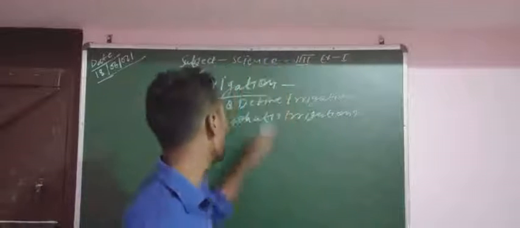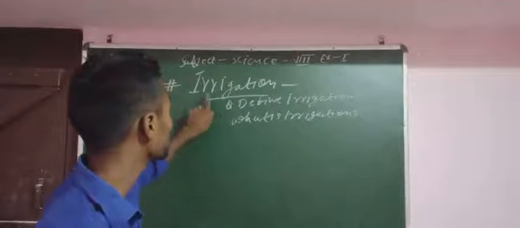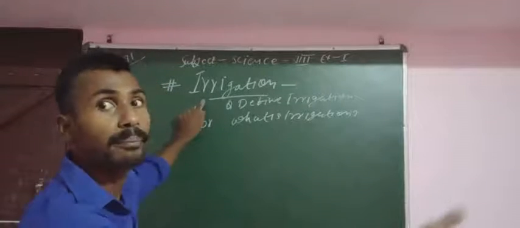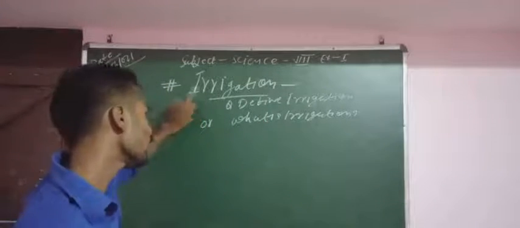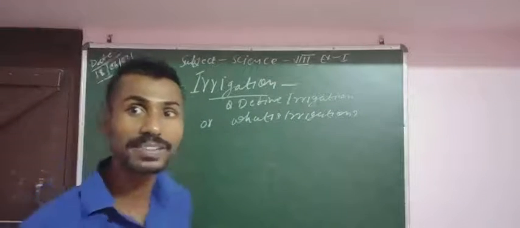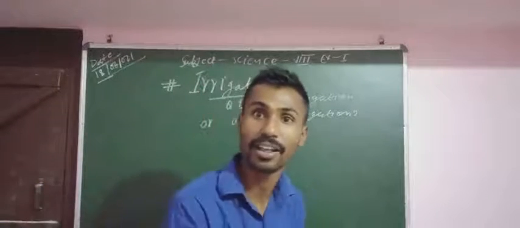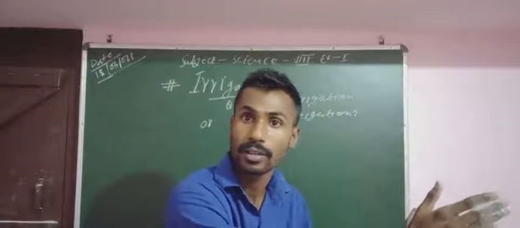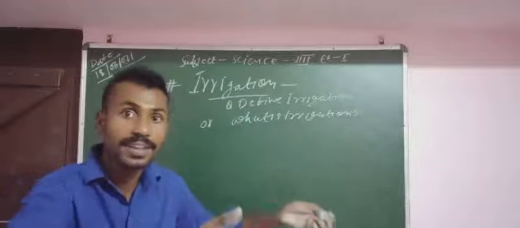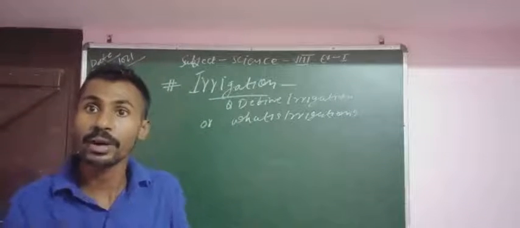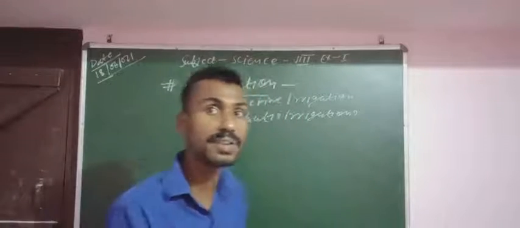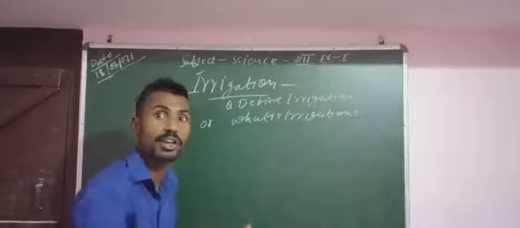So we can write the answer for this point. We will define what is irrigation and what are the methods of irrigation. Irrigation simply means सिंचाई. In Hindi, सिंचाई means supply of water through a channel for the crops. Channel means nala. That means supply of water through the channel for the crops is called irrigation.